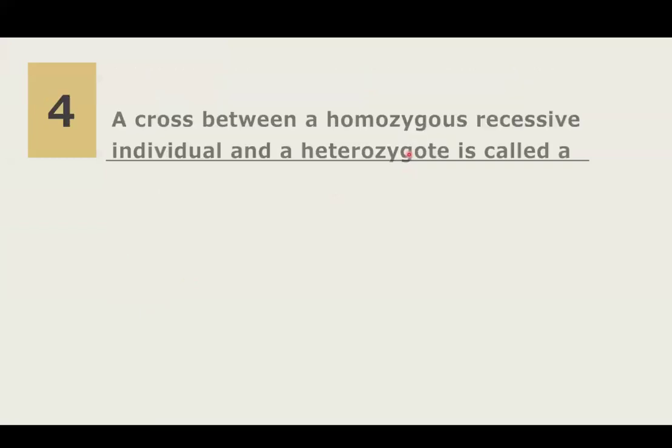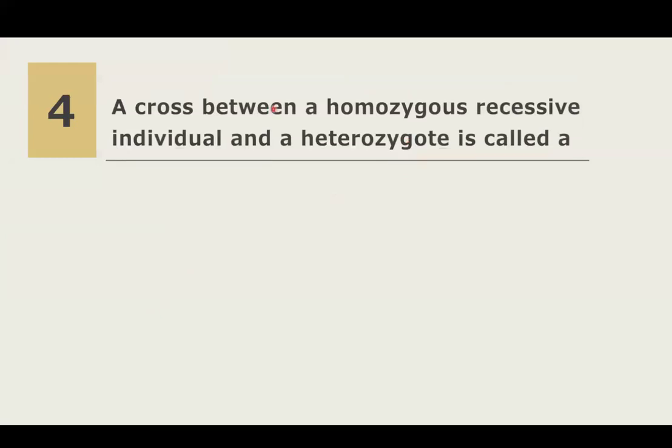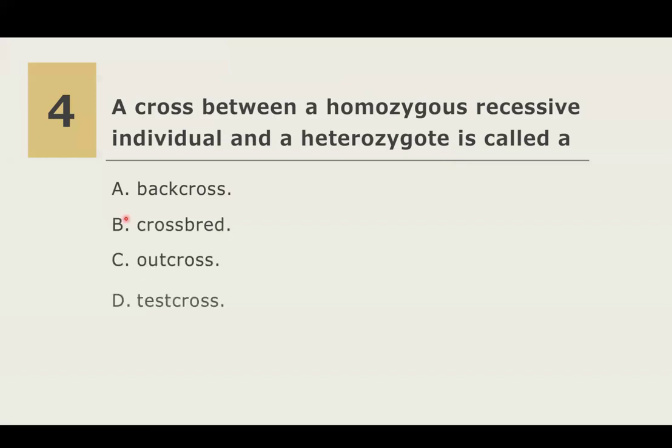And then question number 4. A cross between a homozygous recessive individual and heterozygote is called A, backcross; B, crossbred; C, outcross; D, test cross. I repeat the question. A cross between a homozygous recessive individual and heterozygote is called A, backcross; B, crossbred; C, outcross; D, test cross. The correct answer here is D, test cross.